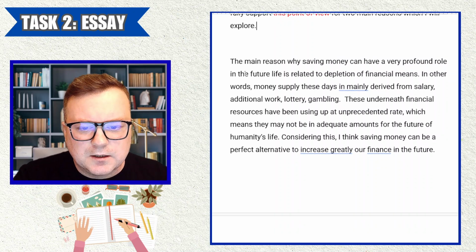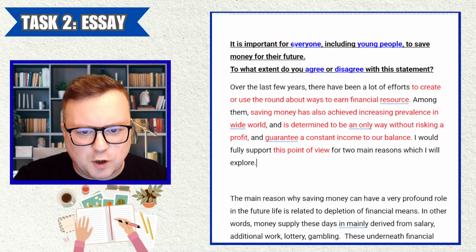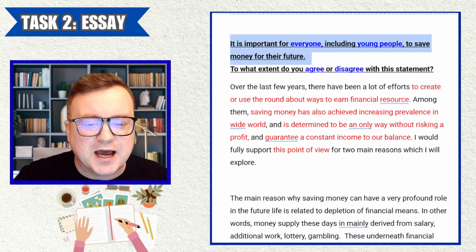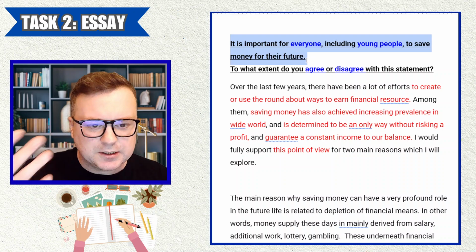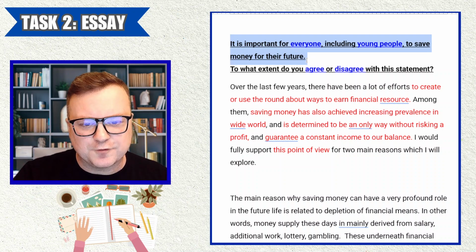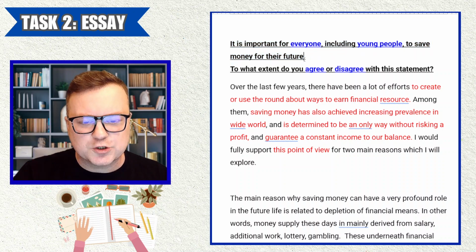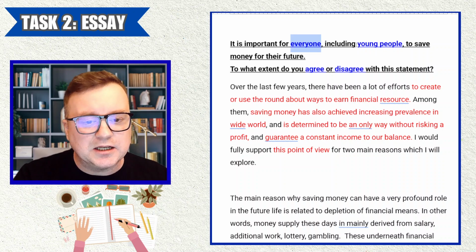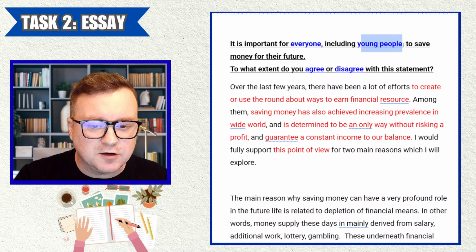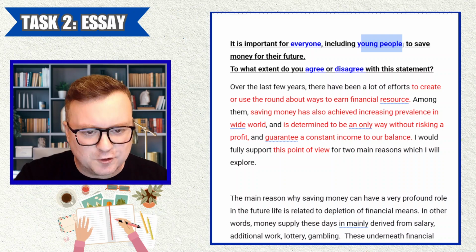Okay. Let's see if we get a good topic sentence then. So the question I have now is, okay, the candidate agrees with the idea that it's important for everyone, including young people, to save money for their future. What I want to see in the first sentence of the next paragraph is a clear reason why it is important for everyone, or a clear reason why it is important for young people to save money for their future.